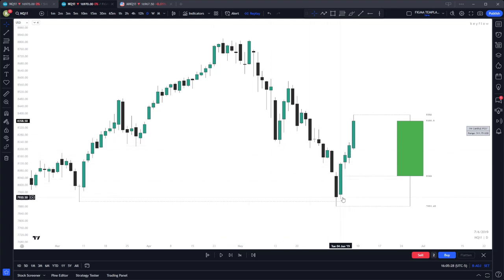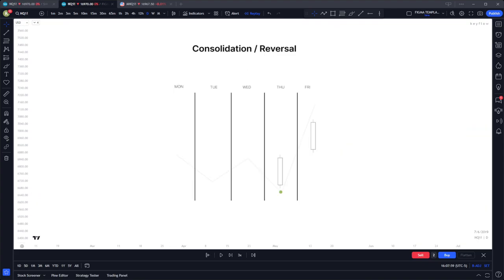Whenever we have a reaction like this off of a higher time frame chart level, you'll notice that most of the time the weekly profile is just straight bullish. Like this situation here, we never broke a low, and we actually ended up putting in the low of the week on Monday's candle. Next profile we have is a consolidation / reversal.